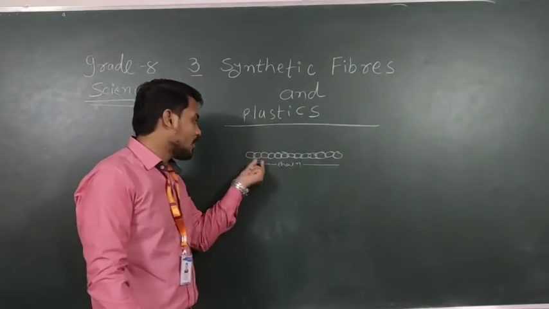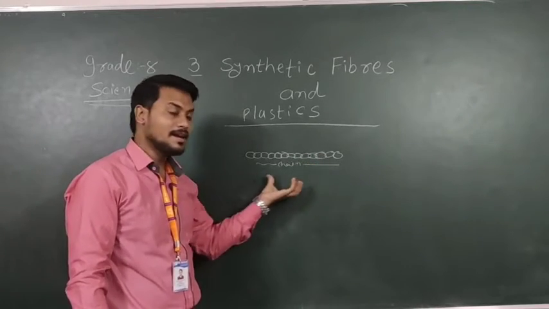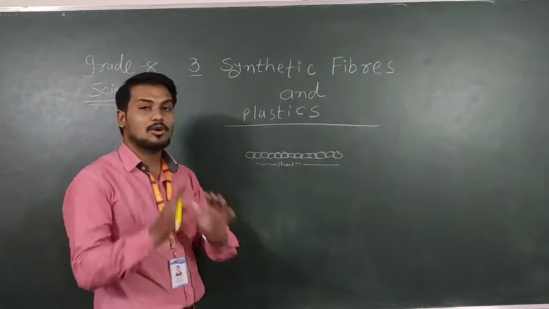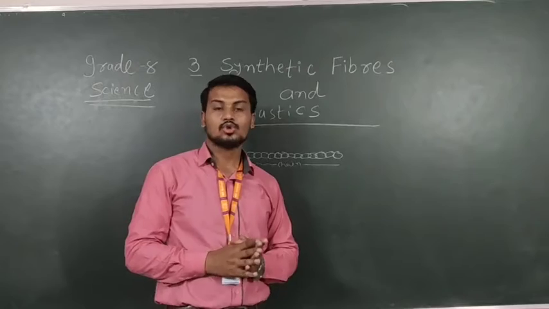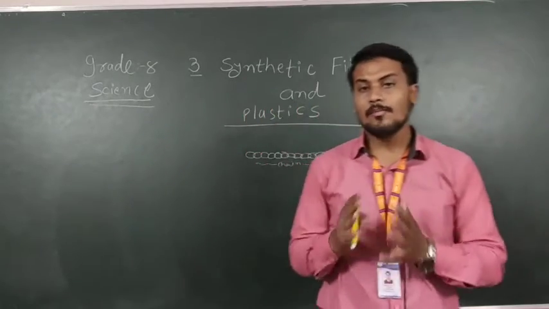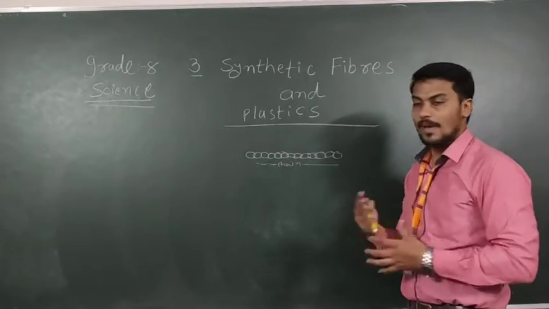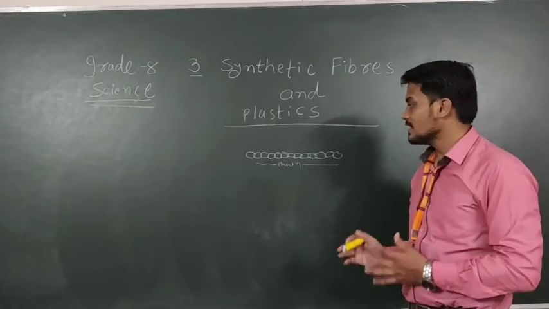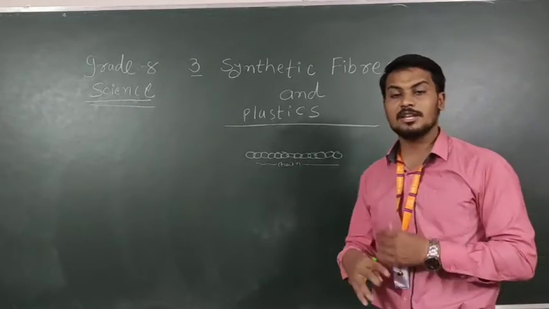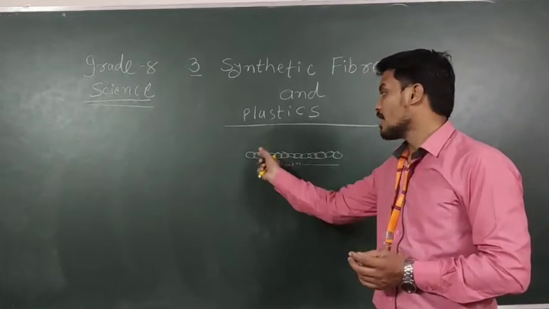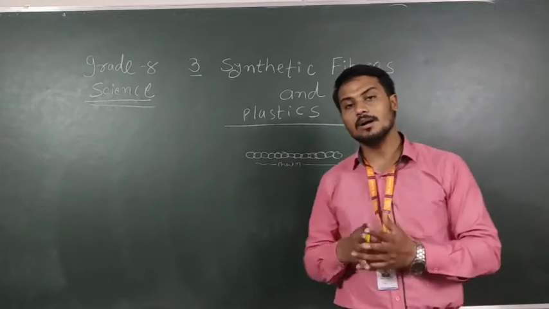So fiber is made from a chain in this manner, and the cloth is prepared. Many repeating units are combined together and make a fiber.